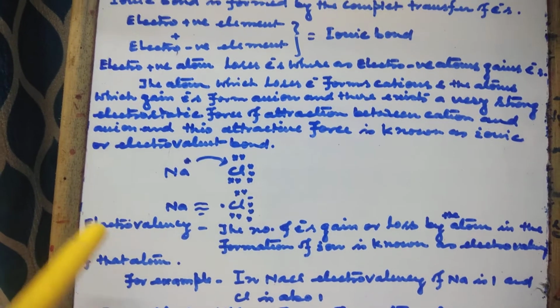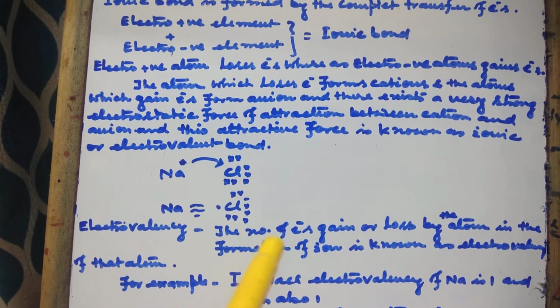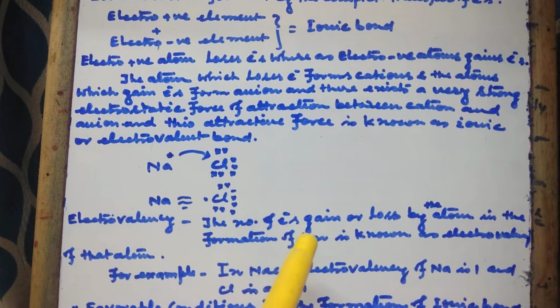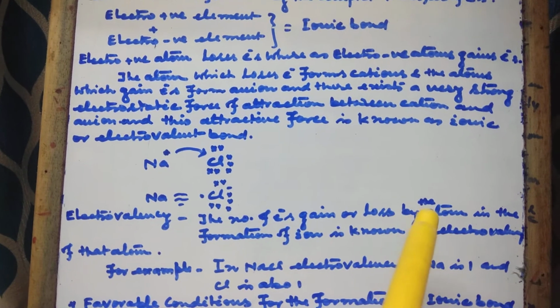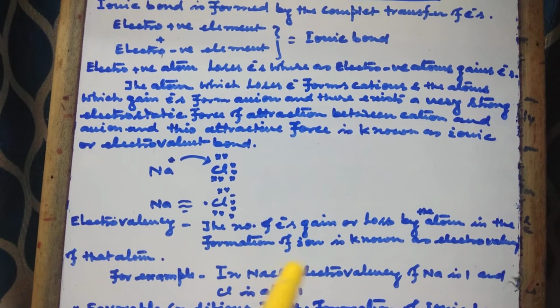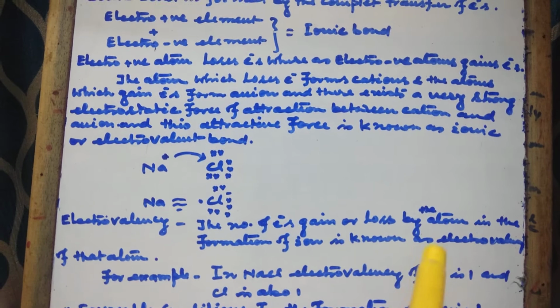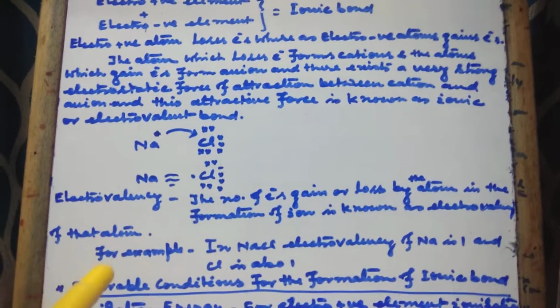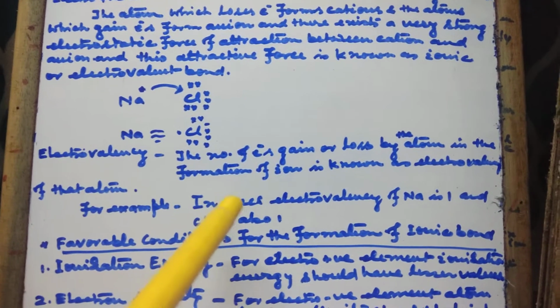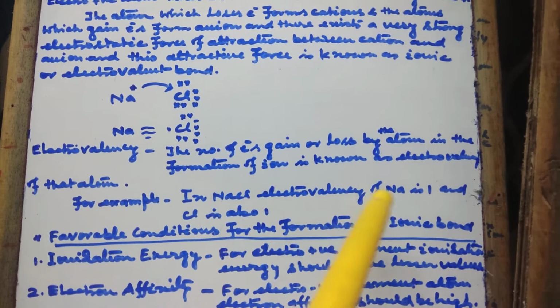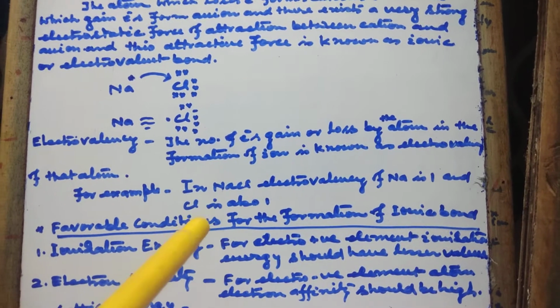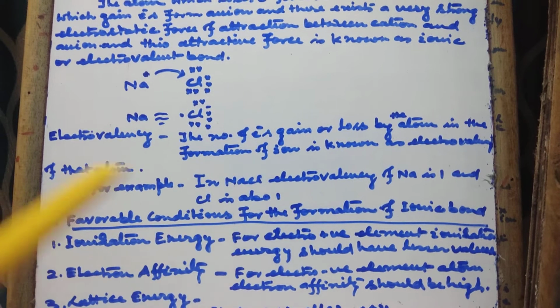Second, electrovalency. The number of electrons gained or lost by the atoms in the formation of an ion is known as the electrovalency of the atom. For example, in sodium chloride, the electrovalency of sodium is 1 and of chlorine is also 1.